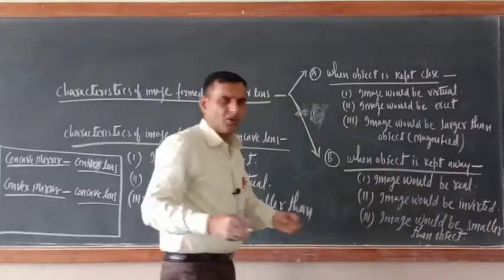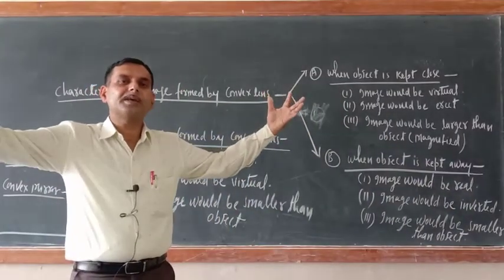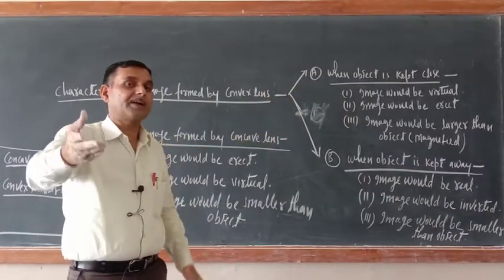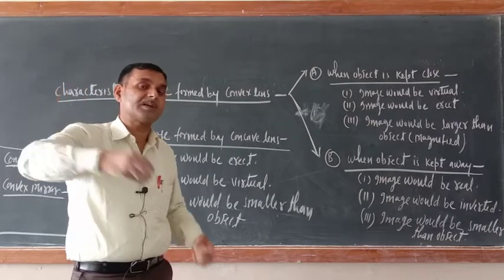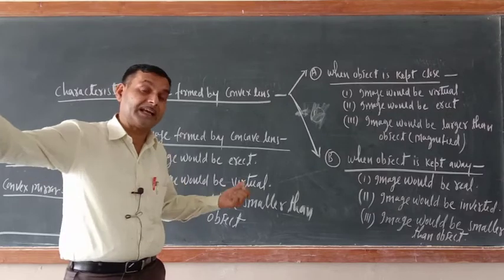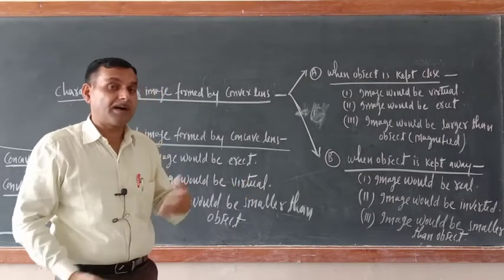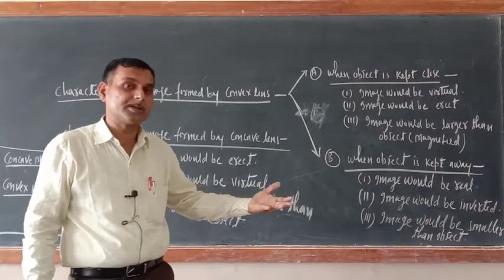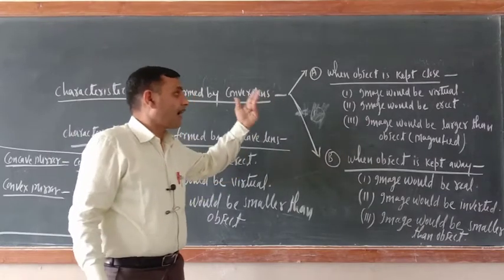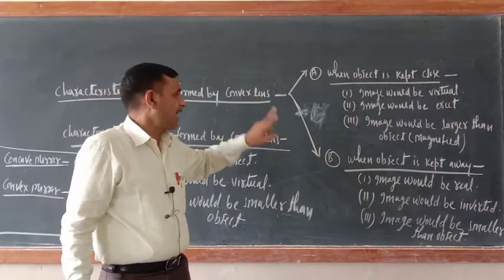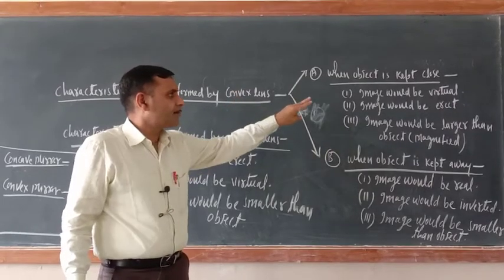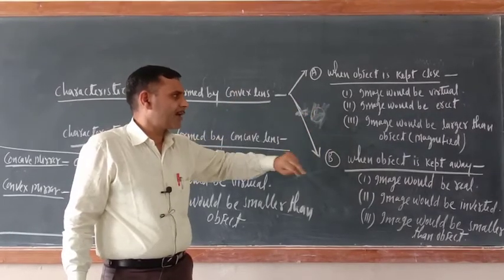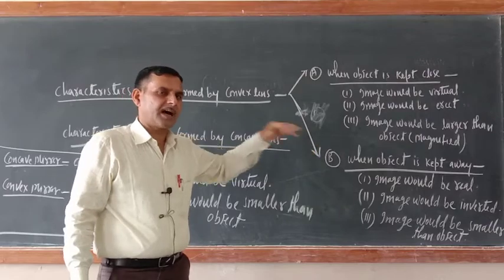That is why I told you, convex lens is known as a magnifying glass, because it magnifies, it enlarges the image of the things which are kept close. So when object is kept close, image formed by convex lens would be virtual, erect, and larger than object.